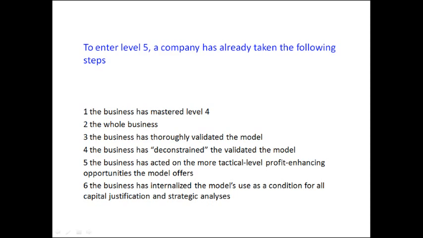First, the business has mastered level 4. Two, the whole business, not just part of it. Three, the business has thoroughly evaluated the model. Four, the business has deconstructed the value model and begun to fundamentally learn the optimization relationships across the system. Five, the business has acted on the more typical profit-enhancing opportunities the model offers. Six, the business model is used as a condition for all capital justification and strategy analysis.